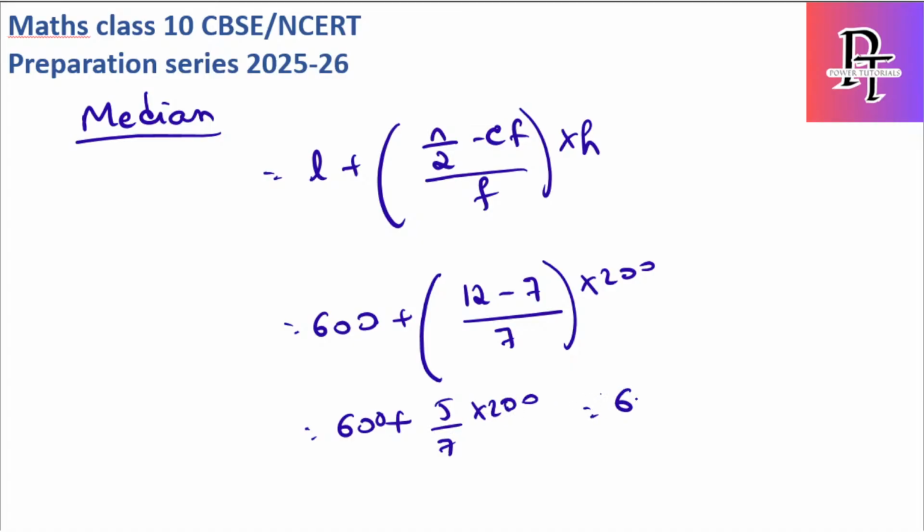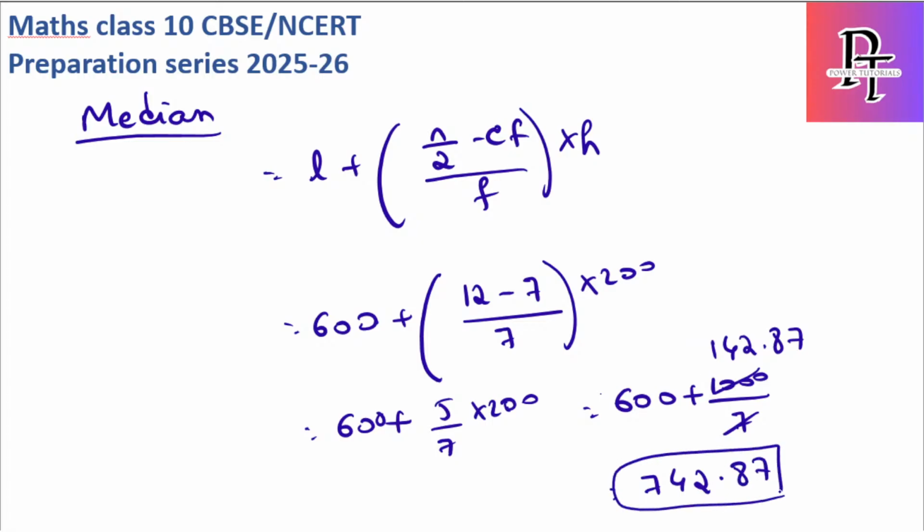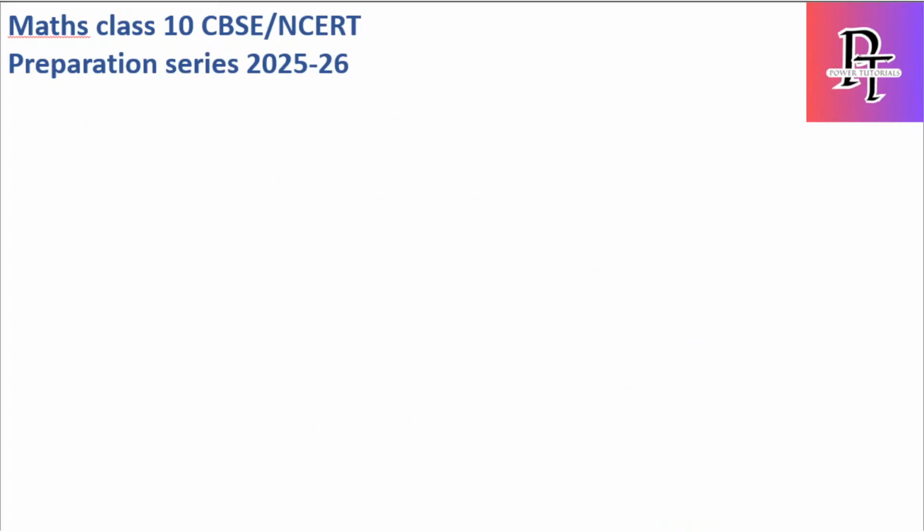So this is 600 plus 1000 by 7. 7 1 is 7, 30, 7 4 is 28, 20, 7 2 is 14, 6, 7 8 is 56, 40, 7 5 is 35. So this answer is 742.87, the median. Okay, we have covered the median, mode and mean questions.